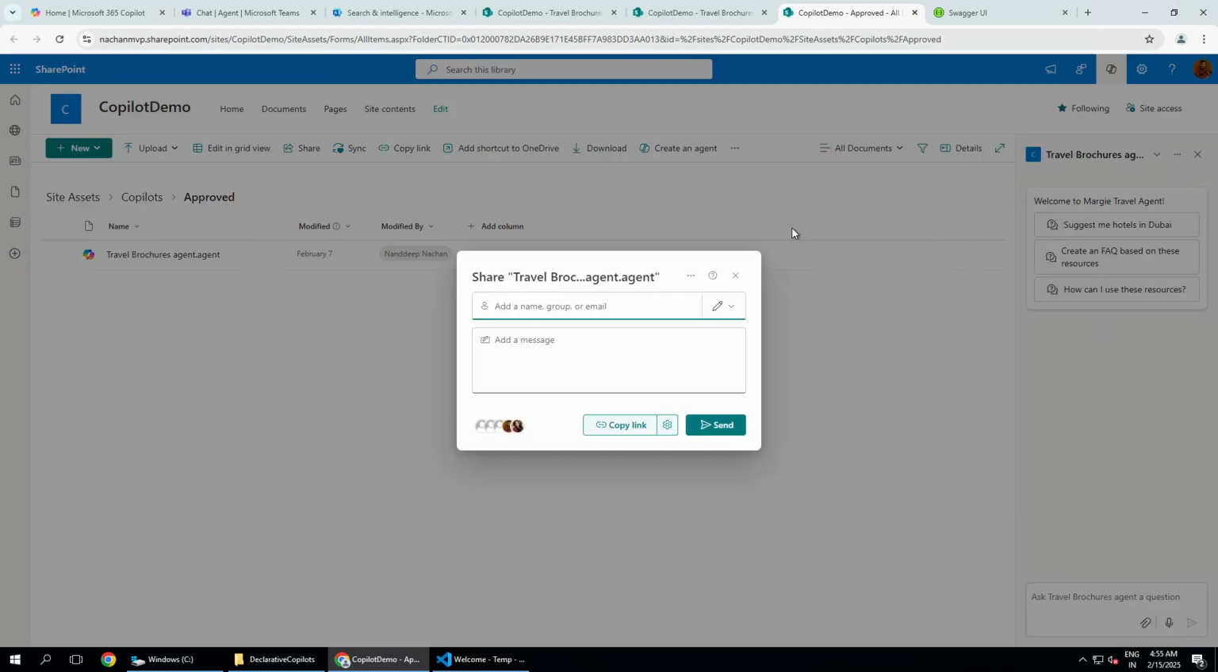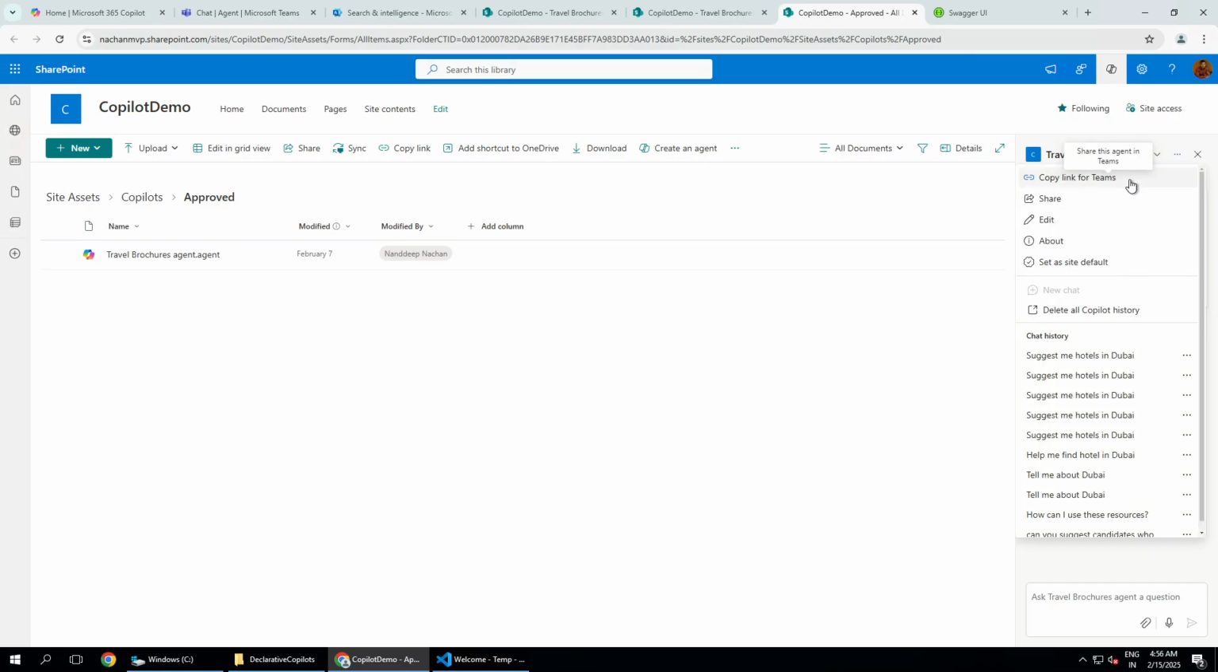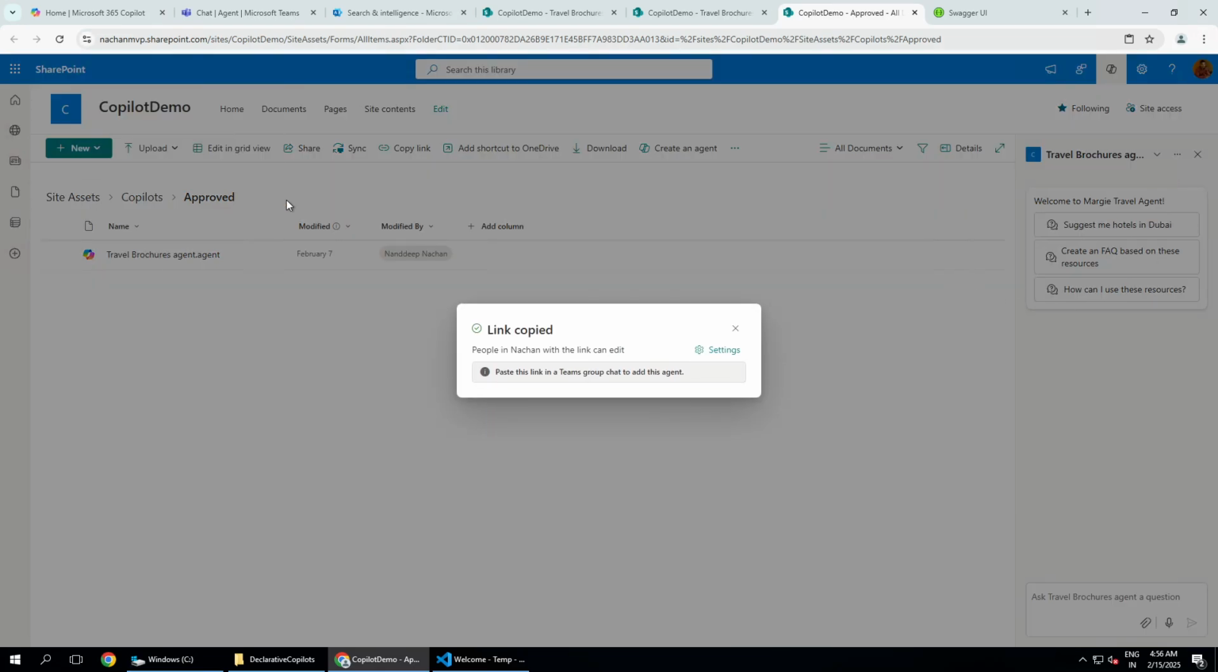You can just click share, and this is just a file. This is just a dot agent file, and then you can copy a link, or maybe you can share this with your colleagues and send it. Another option that we have got here is copy link for Teams. So let us do that. We will copy a link for Teams.